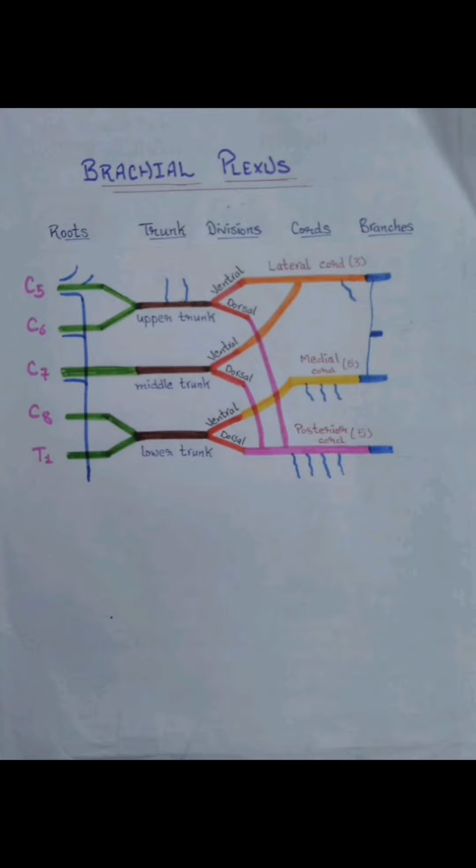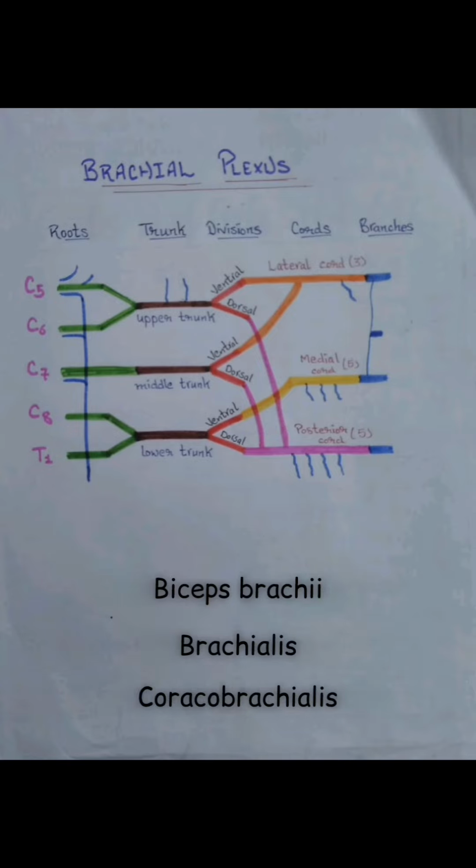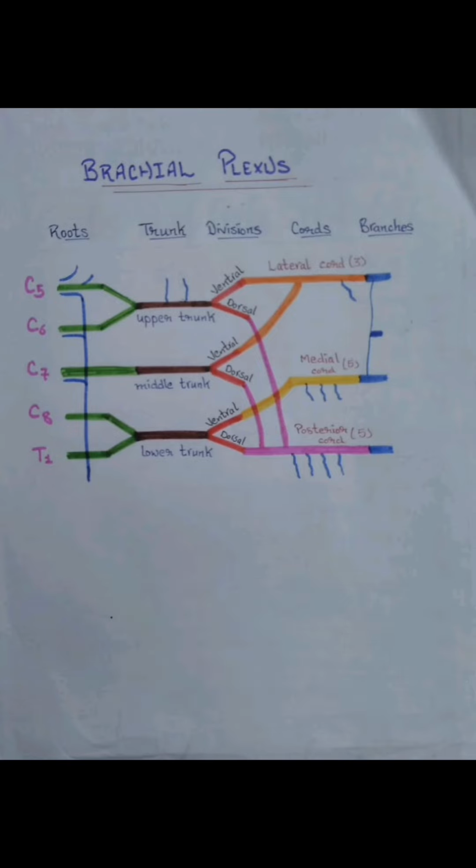Musculocutaneous nerve supplies the biceps brachii, brachialis and coracobrachialis muscle. Lateral root of median nerve, along with the medial root of median nerve, supplies the muscles of front of forearm and muscles of thenar eminence.